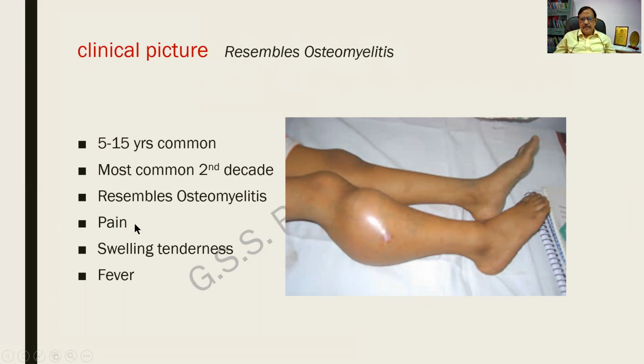Because the patient presents with pain, there will be tenderness, there is a history of fever. All are features of osteomyelitis. And sometimes the surgeon has treated it as an osteomyelitis, done the curettage, but the pathologist has given a diagnosis of Ewing sarcoma. Please be very careful with this.